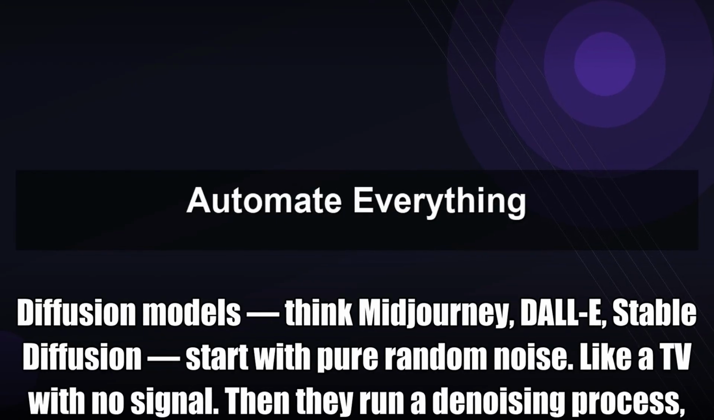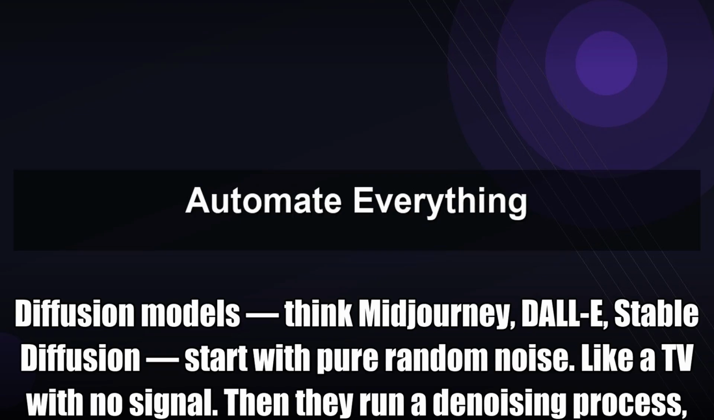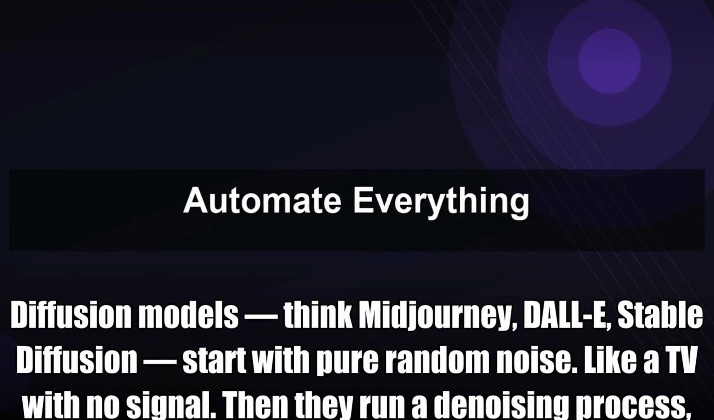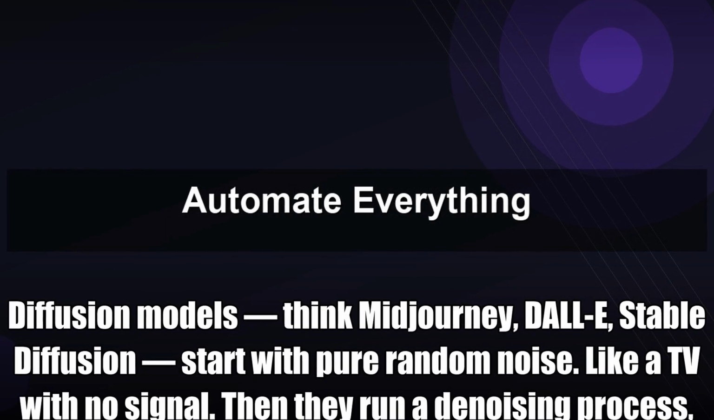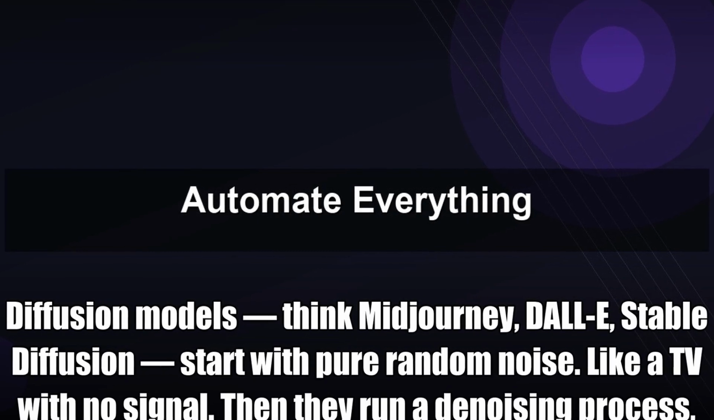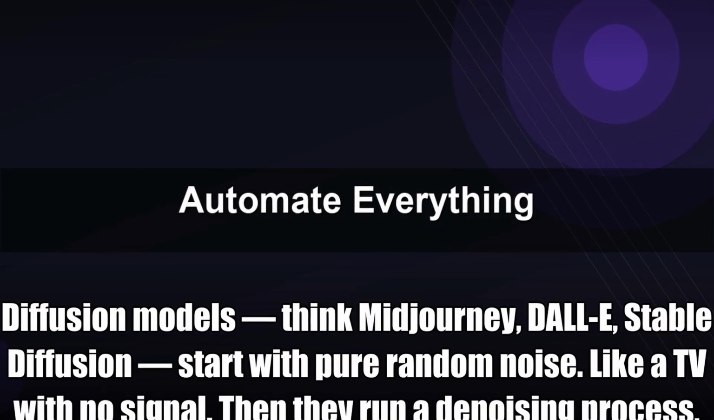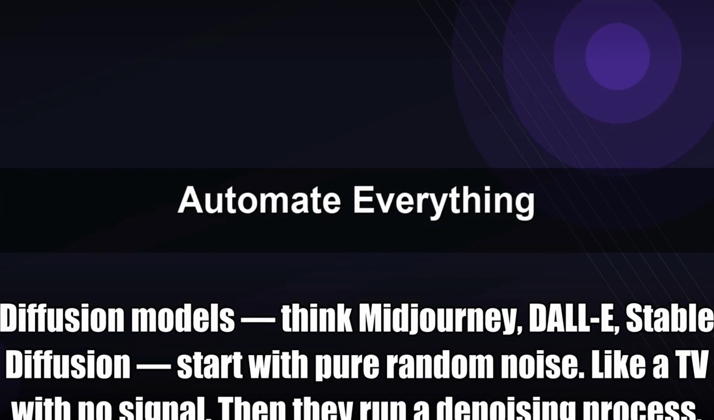Diffusion models, think Midjourney, Stable Diffusion, start with pure random noise, like a TV with no signal. Then they run a denoising process, step by step, slowly sculpting an image out of that static. It usually takes 20 to 50 steps just to produce one picture.